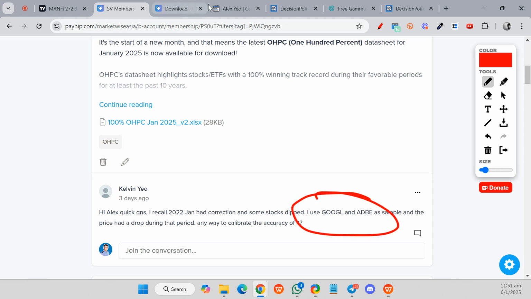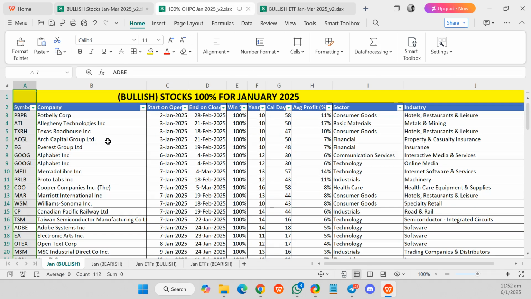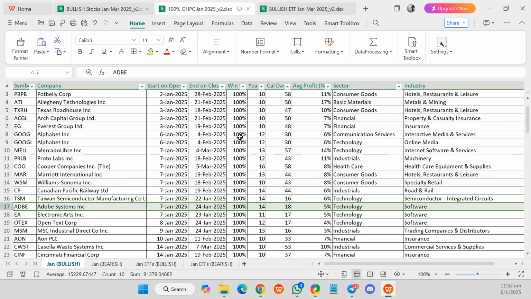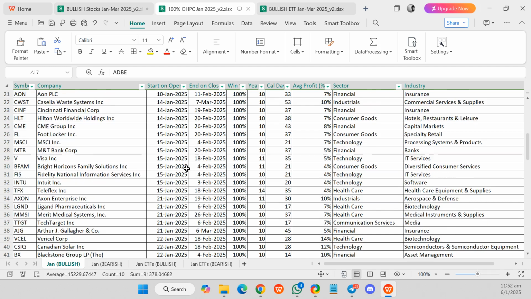For Google and Adobe, around 7 Jan to 24 Jan, plus minus, you don't need to be so exact. There could be some error from my data provider, so just treat it as a watch list that you should be focusing on. But generally, most of the stocks there should be okay.